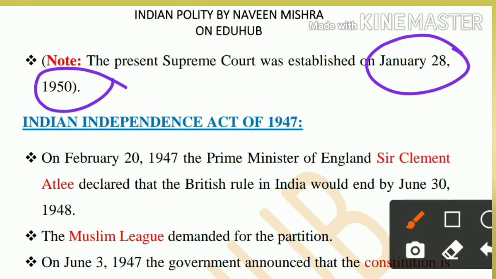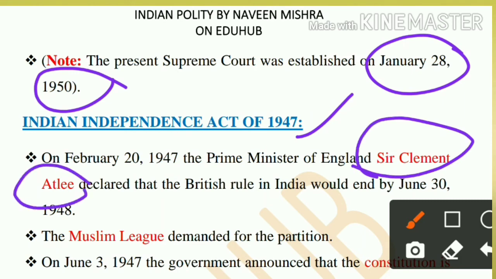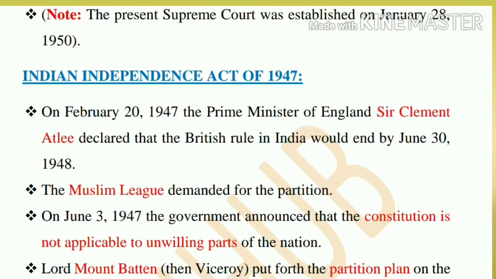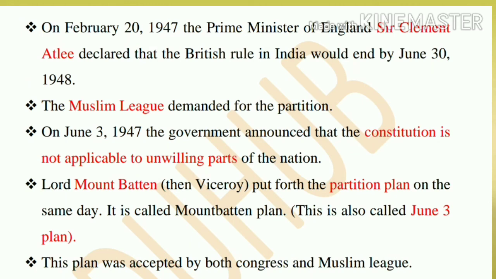So, the Indian Independence Act of 1947, now we will focus on this one. On February 20, 1947, Prime Minister Clement Attlee, who was the British Prime Minister during the independence of India, said that after 30 June 1948 the British government will not rule further and will declare India a sovereign state.